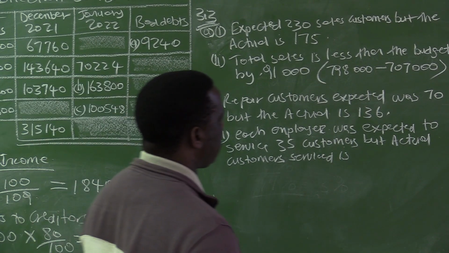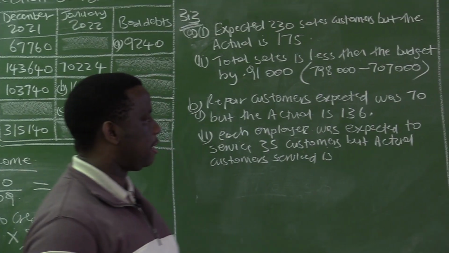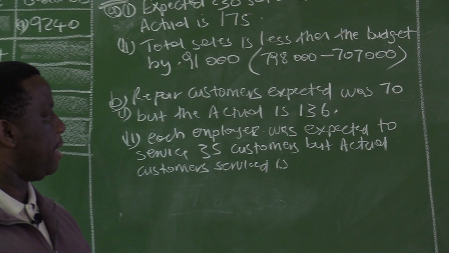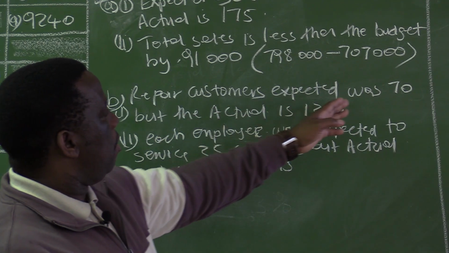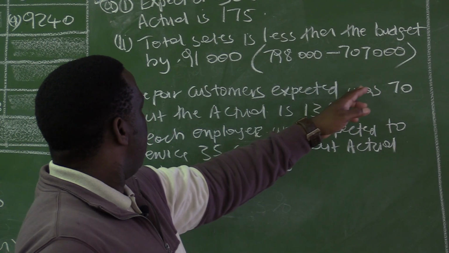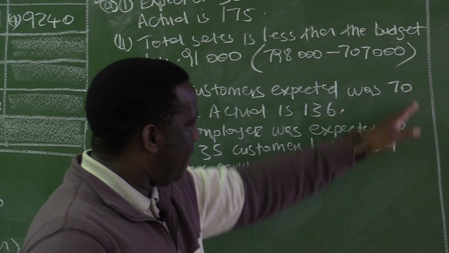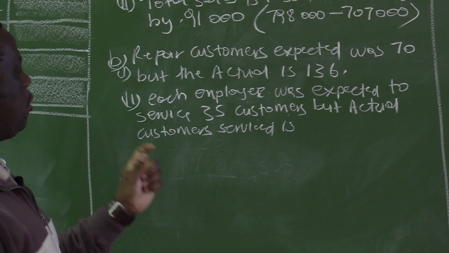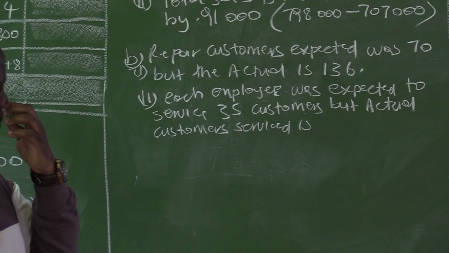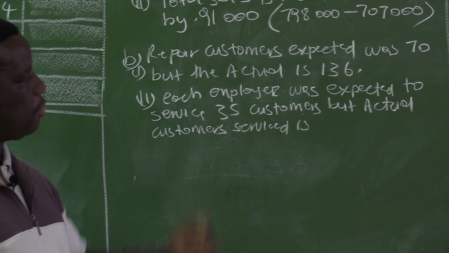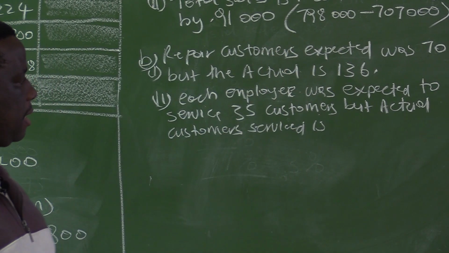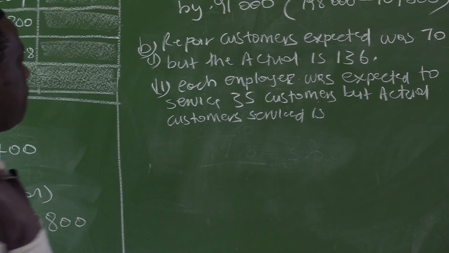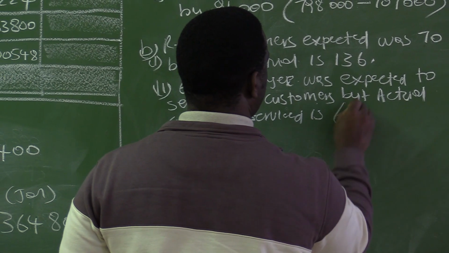We have 2 people working in the repair department. Repair customers expected was 70, but the actual is 136. Each employee was expected to service 35 customers, but the actual is 68.